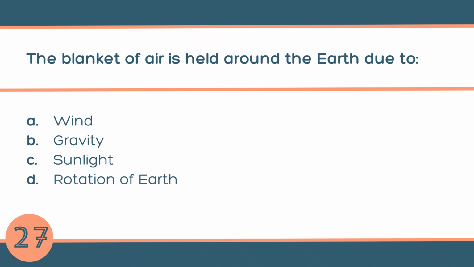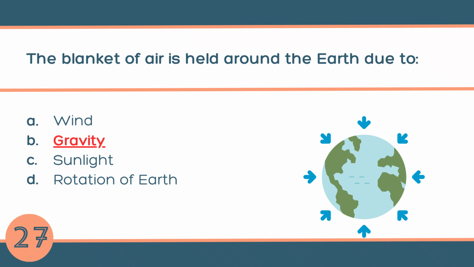Question number 27. The blanket of air is held around the earth due to A. Wind, B. Gravity, C. Sunlight, or D. Rotation of earth. The answer is B. Gravity. Gravity keeps the air close to the earth like a magnet holding it. Without gravity, the air would float away and we could not breathe.